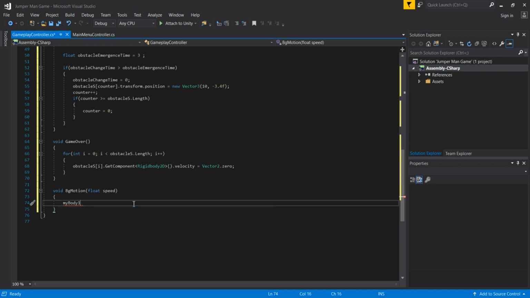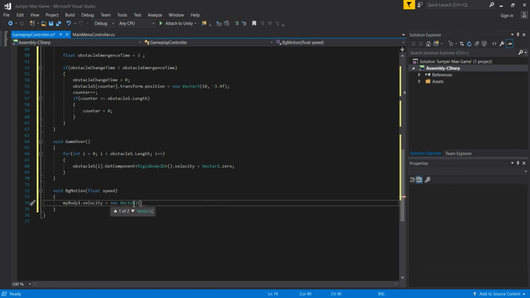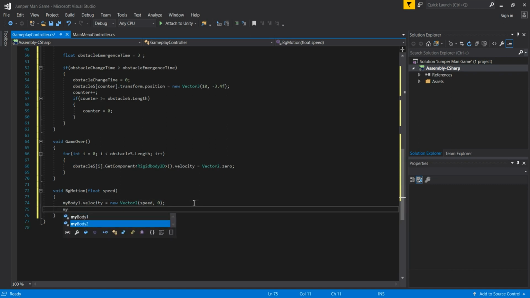So we're simply going to pass here myBody and then dot velocity. This is going to be stored in a new Vector2, so new Vector2, and then in the parentheses we are going to pass a speed, but this time the speed from these arguments. So with the lowercase at the beginning, don't pass the speed from the variables or you will mess up everything in that case, but in this case we pass the speed from the arguments, of course. So this is for the x-axis, but for the y-axis it is going to be 0, and the same way for our myBody2. So myBody2.velocity is equal to new Vector2, and then again speed from the arguments, not from the variables, and for the y-axis it's going to be 0.